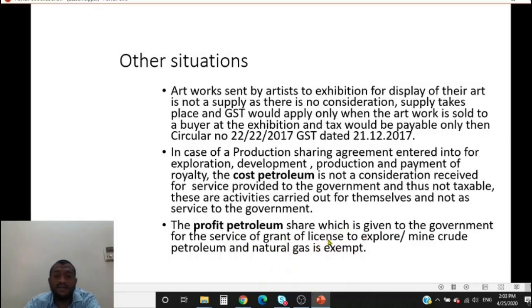If it was not there in the exemption list, it would be subject to tax. So what is given to the government for service of grant of license to explore or mine crude petroleum and natural gas is exempt. So now neither the cost petroleum nor profit petroleum is subject to tax.